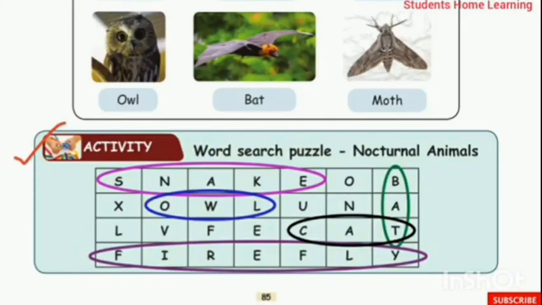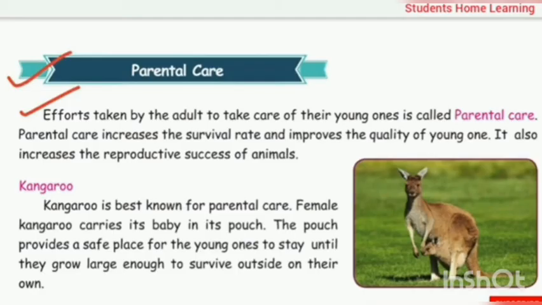Let us move on to parental care. Efforts taken by the adults to take care of their young ones is called parental care. Parental care increases the survival rate and improves the quality of young ones. It also increases the reproductive success of animals. Kangaroo. Kangaroo is best known for parental care.